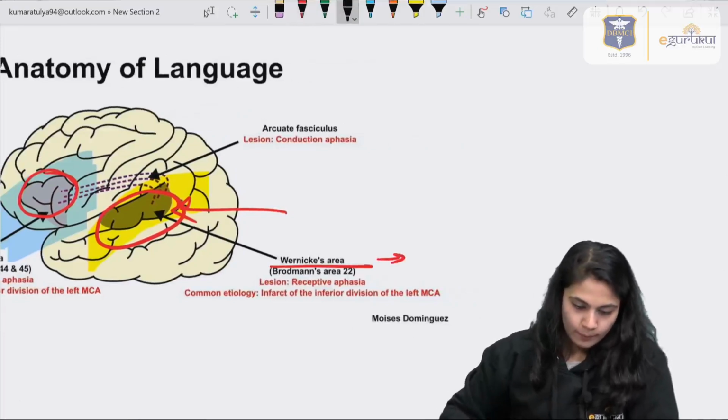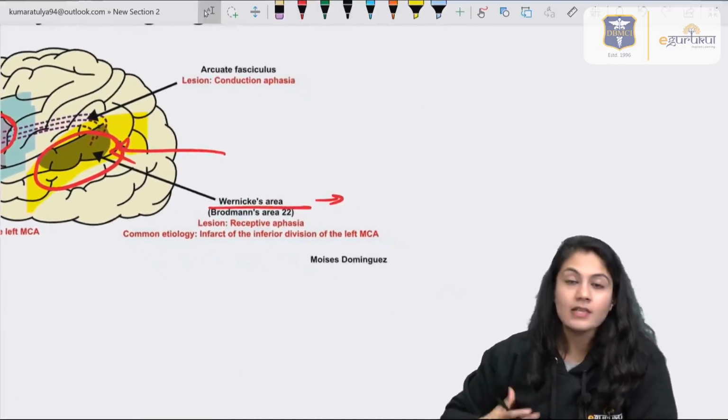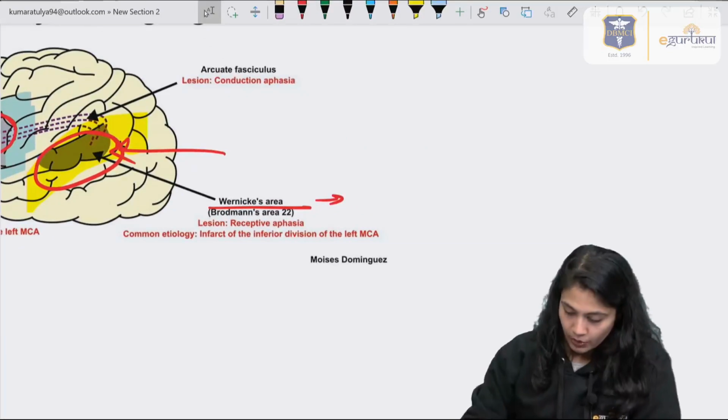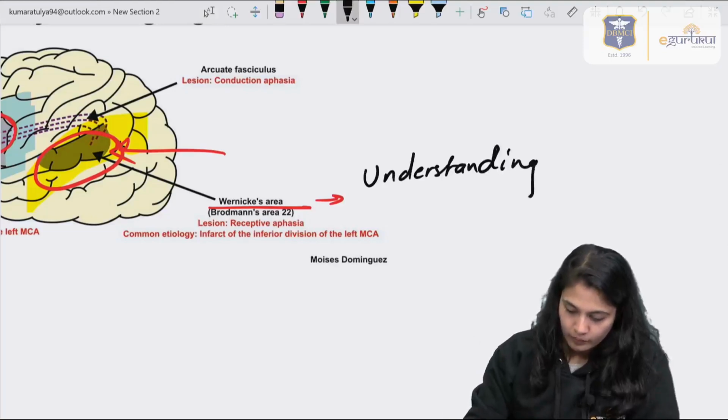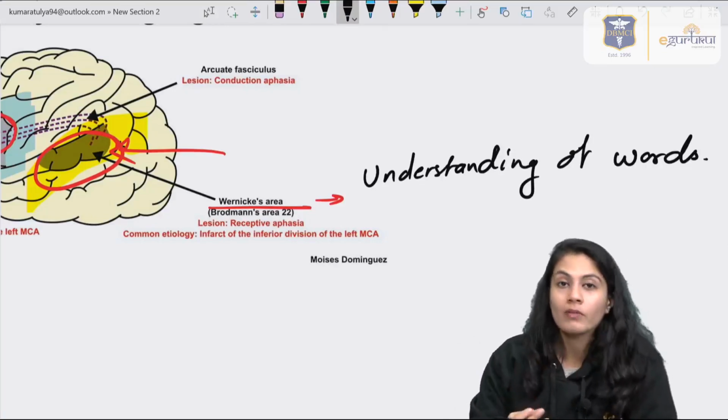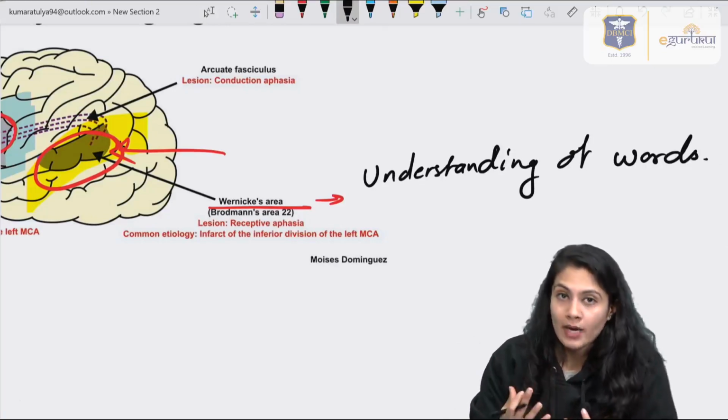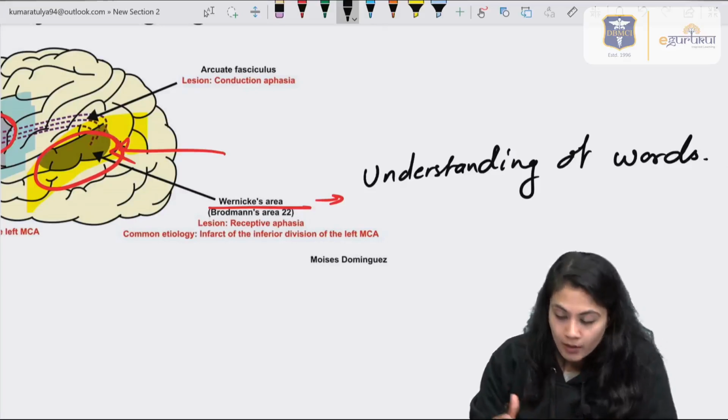So what is the function of the Wernicke's area in the superior temporal lobe? It causes the understanding of words. In simplification, it causes the understanding of words. Whatever you are speaking or whatever I am speaking, you are able to understand what I actually meant, right?